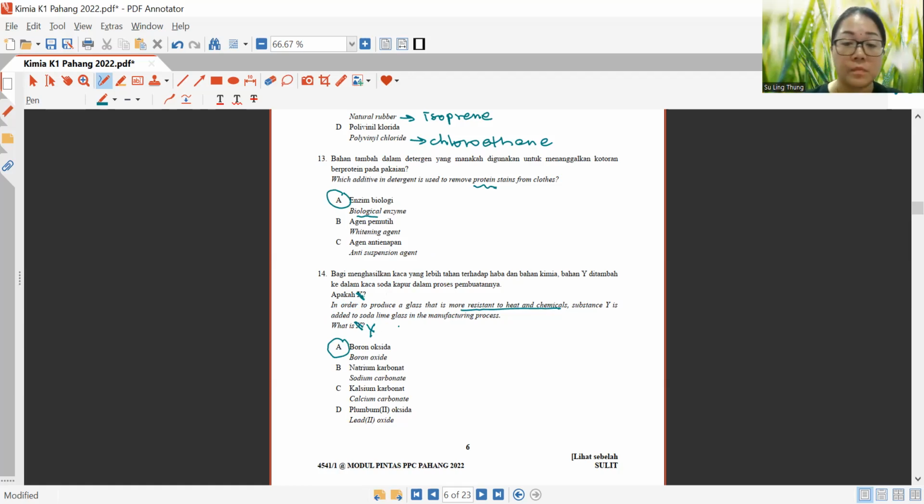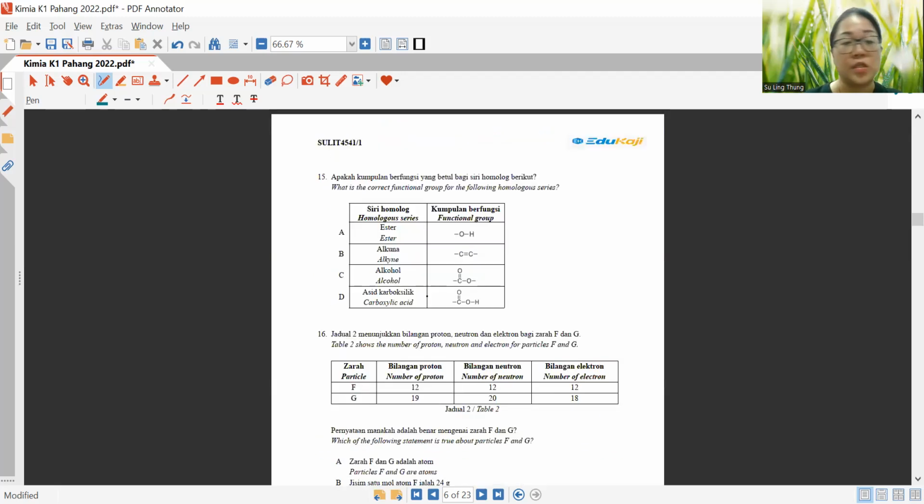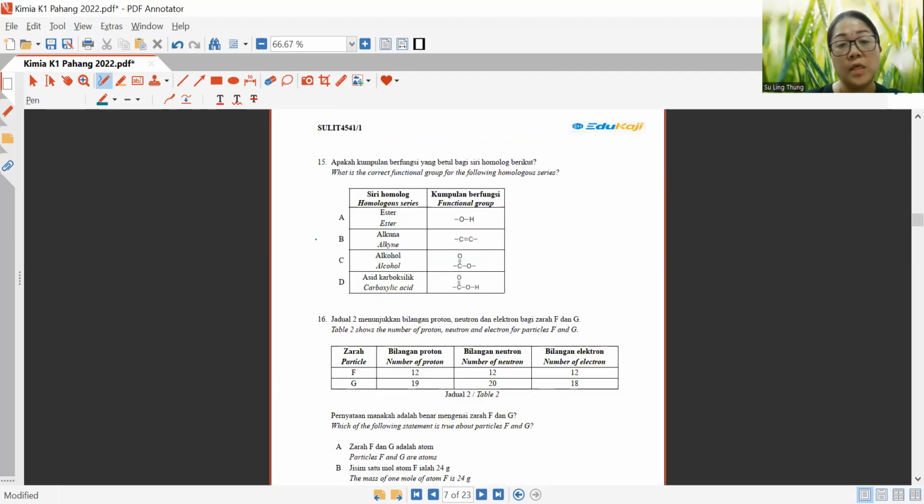Now let's look at the next question, question 15. What is the correct functional group for the following homologous series? If you have hydroxyl here, this will be alcohol. Double bond carbon is not alkyne, but it is alkene. COO, carboxylate. Sorry, carboxylate. So this one will be ester.